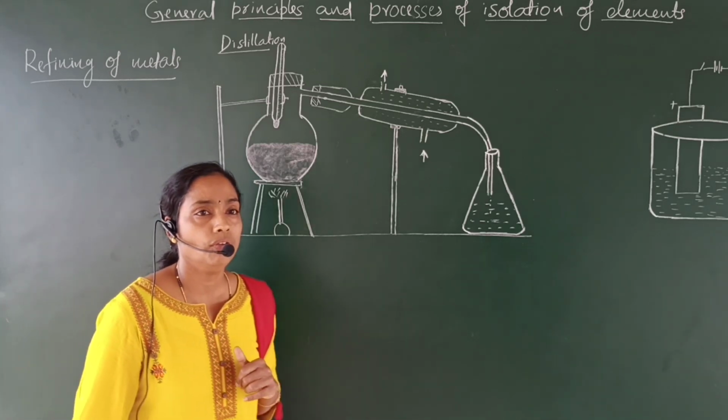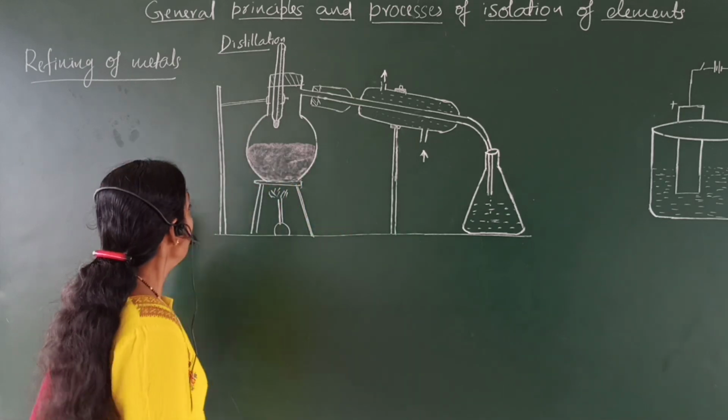Now, for the refining of metals, there are some methods.